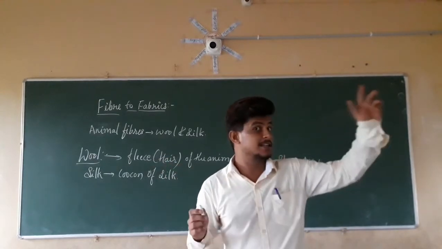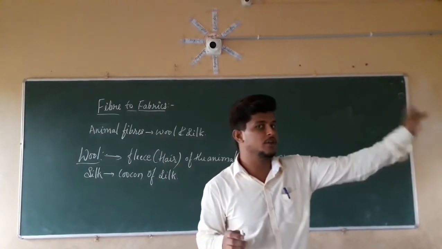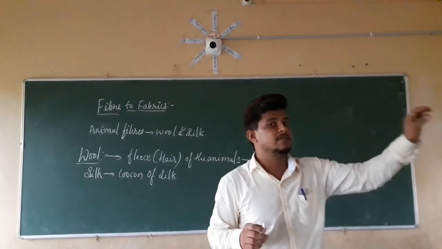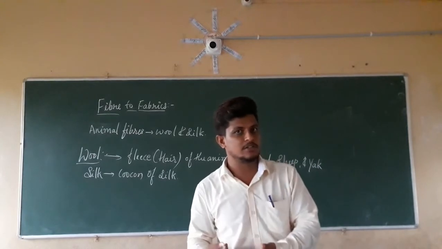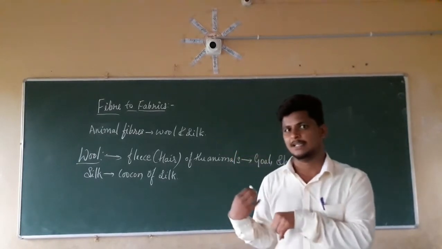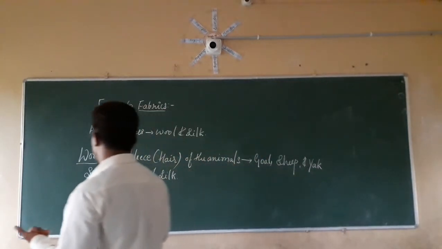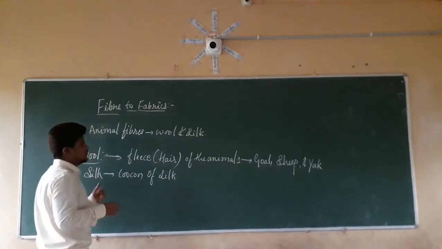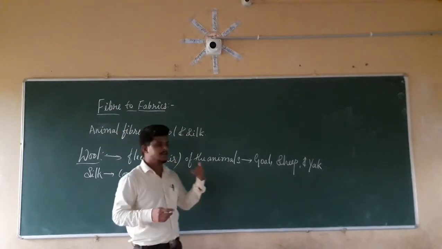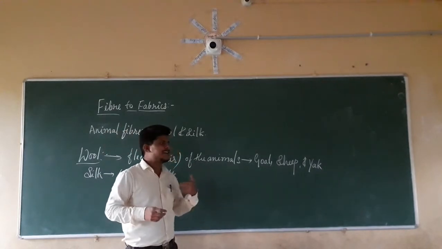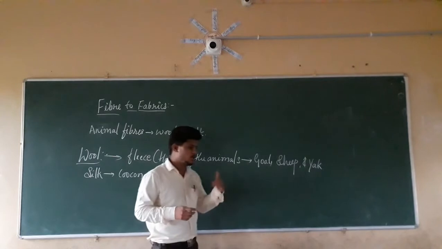If you remember chapter 4, that is nothing but about heat, where in the winter season we wear woolen cloth. If you remember that, why are we using woolen cloth? Because of this reason. So we are going to get the wool from the goat, sheep and yak. Now, which type of hair are we going to use for the purpose of the wool?